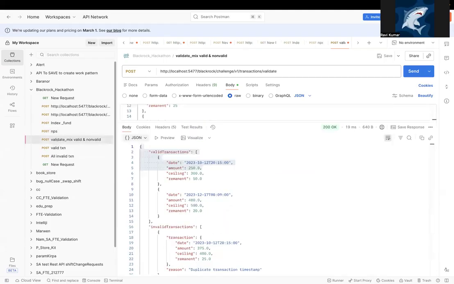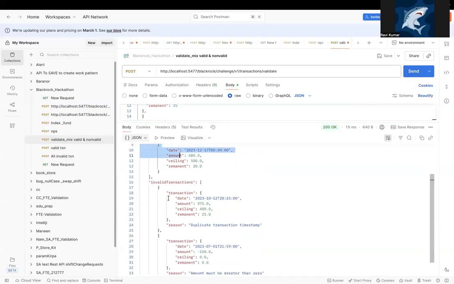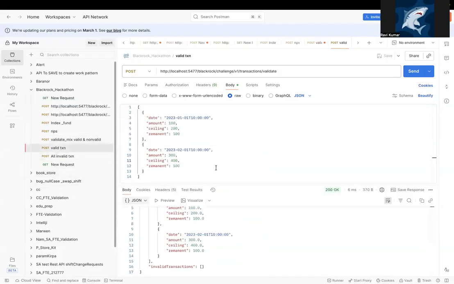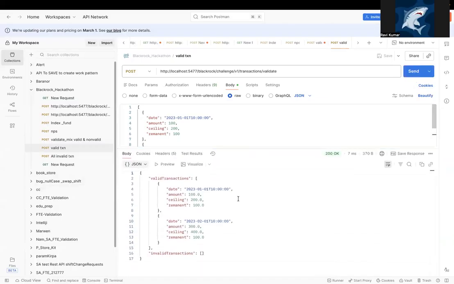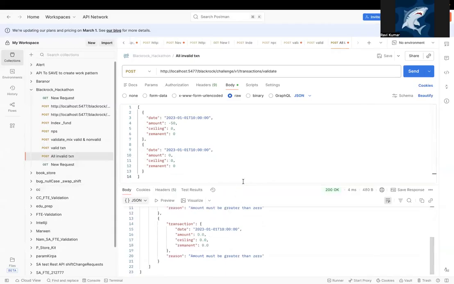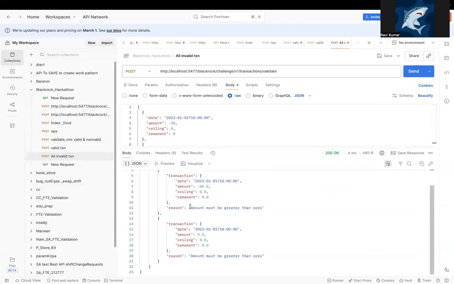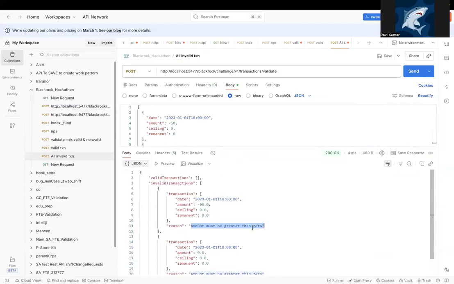We also have validation, so before processing, transactions can be validated. This endpoint separates valid and invalid transactions, catching issues like duplicate timestamps and negative amounts. We have a mix of valid and invalid transactions, and it will segregate them. I'll show the valid transactions here, and all invalid transactions, with reasons such as amount must be greater than zero.